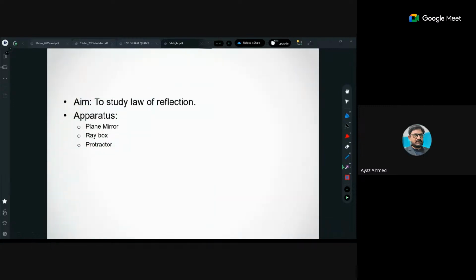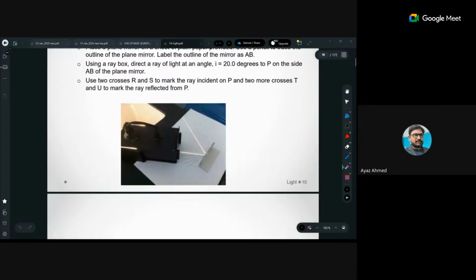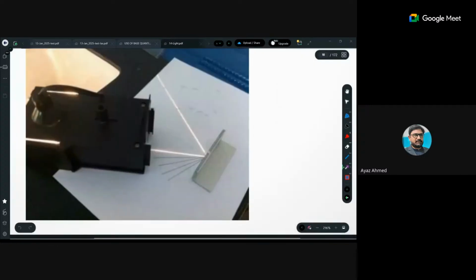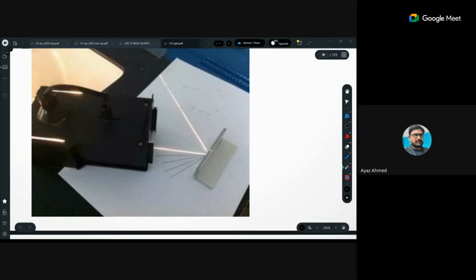अब देखो, laws of reflection में हमें क्या क्या चीजें चाहिए? We must know about plane mirror, ray box और protractor चाहिए. And when we talk about this, just see it, with the help of a ray box, we are just making a light ray incident on the mirror, and from that mirror the light ray is reflected back. So we can draw the paths of these light rays to check whether the angle of incidence is equal to the angle of reflection or not.